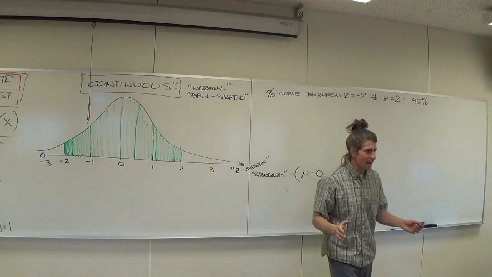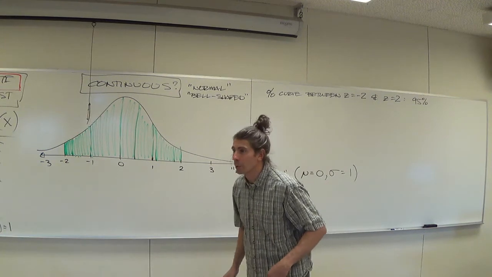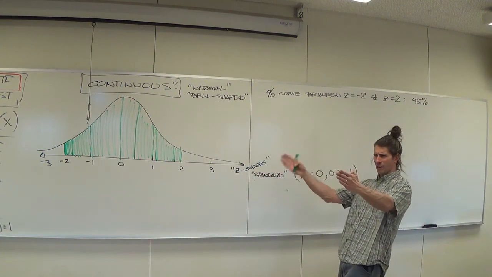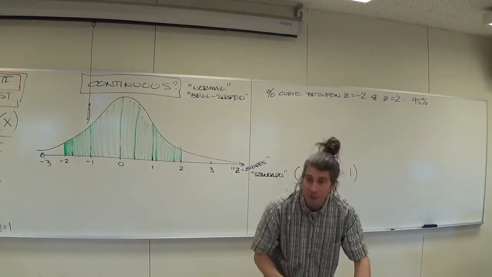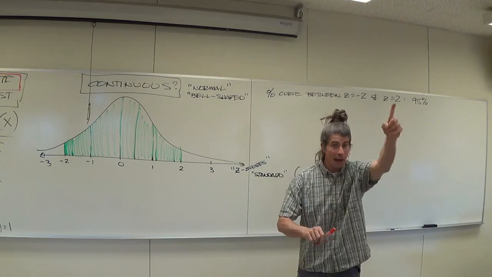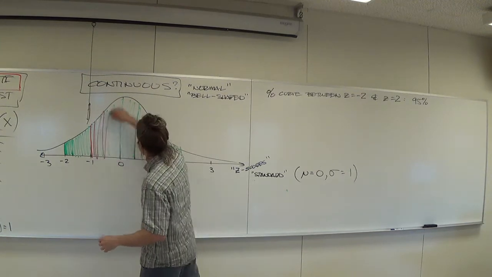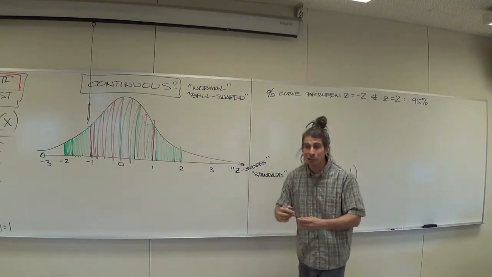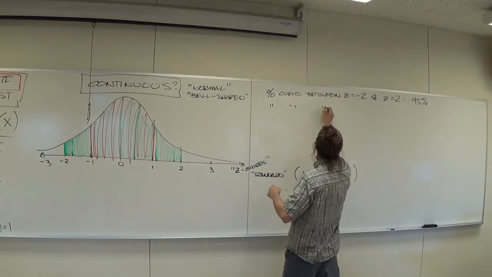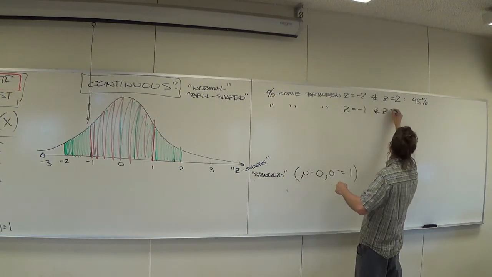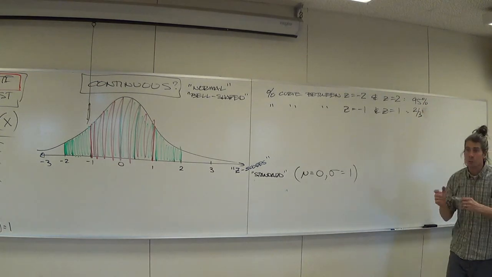How much of the curve did I just shade? 95%. I just shaded 95%. It's the same thing, Monica, you did on the IQ curve earlier, when you said, if I cut here and here, I get the fences. You've done other fences, haven't you? Haven't you also done the fences within 1 standard deviation? Between 1 and -1? What percent was that? Do you remember? That was roughly your 2/3, yes? So this is holdover data from before. The percentage of the curve between z equals -1 and z equals +1, that's 2/3. Let's put 2/3, not 2/3 percent, that's the wrong answer.